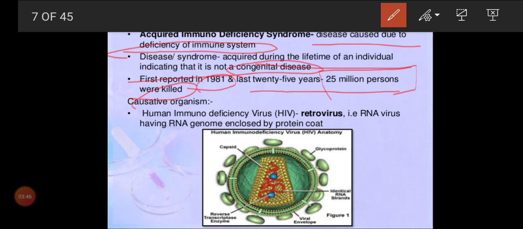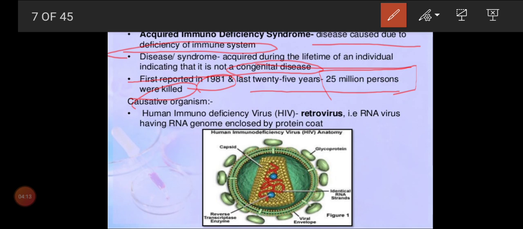After the entry of the virus, only after a few months or few years do you come to know the virus was present in your body. Slowly, because it targets the T lymphocytes, the number of T cells keeps on reducing. So after a few years only you come to know the virus is present in your body.